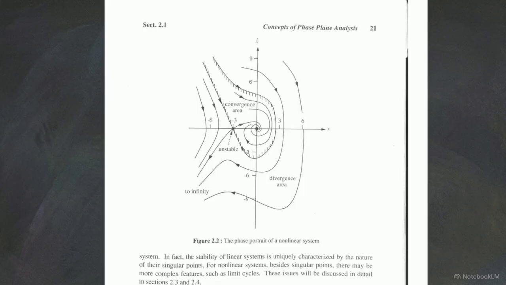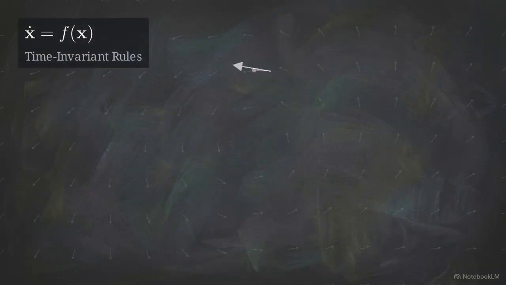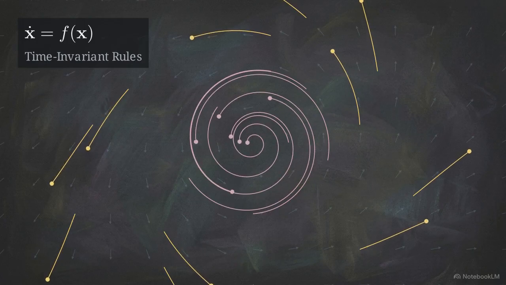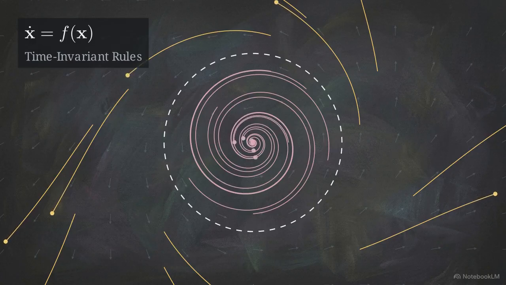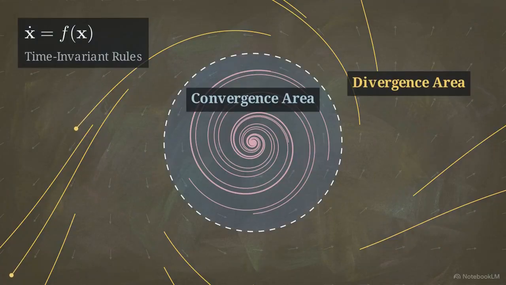This graph maps the vector field. Calculating derivatives at any coordinate generates a velocity vector pointing the system to its next state. Tracing these vectors plots the complete system flow as time progresses. Autonomous systems are strictly deterministic. Because the rules governing the motion never change, the phase trajectories can never cross one another. The overall geometry reveals global bounding behaviors, clearly divided into convergence areas where the system stabilizes and divergence areas where it escapes.